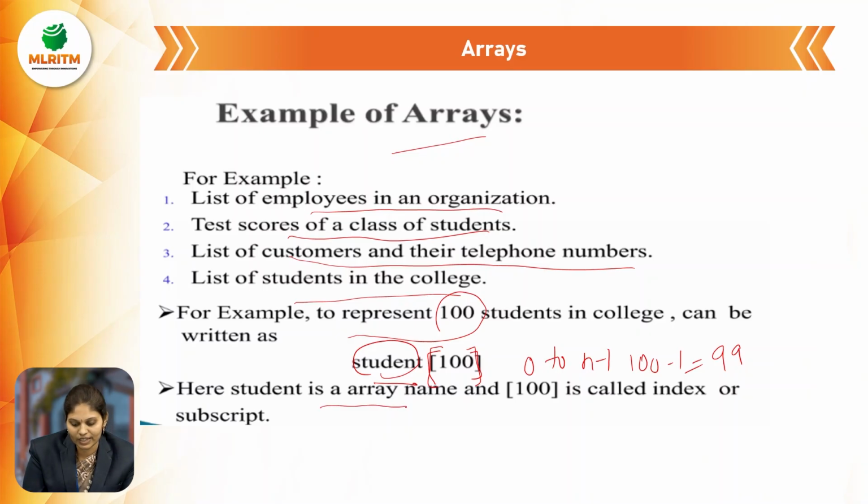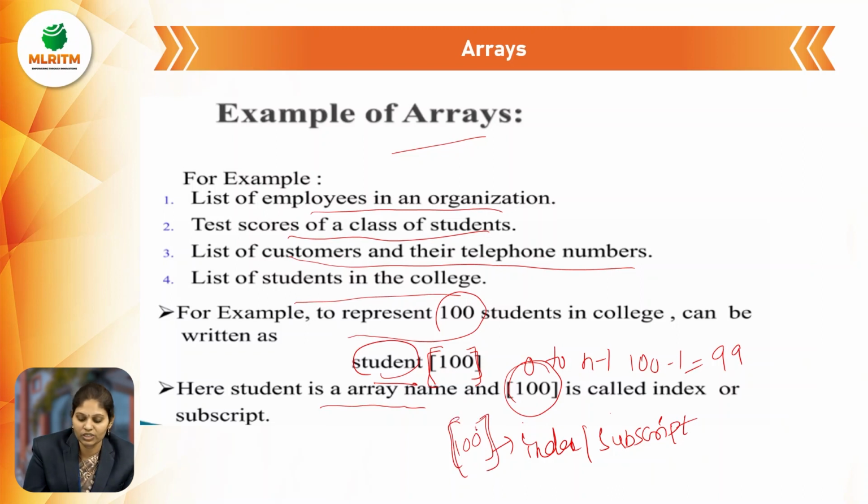Here student is the array name and the square bracket is called an index or subscript. In that you have to mention the size. Suppose 1000 students are there: 1000 minus 1 means the last index is 999. We have a number of examples, like the students in a college or employees in an organization.